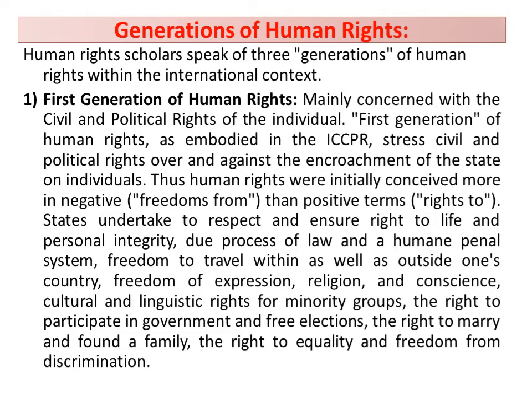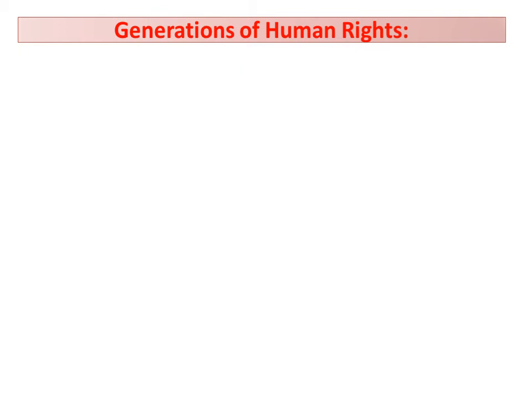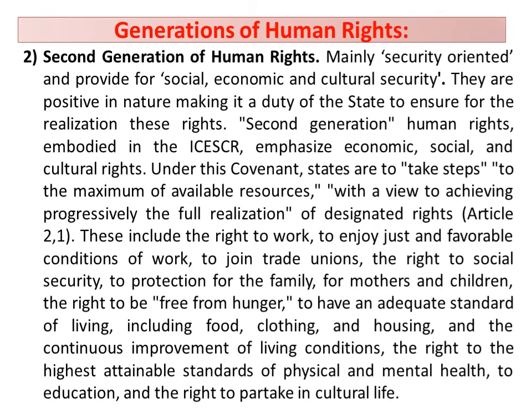So in more detail, look here. First generation of human rights, the ICCPR. The ICCPR convention, 1966, guaranteed a number of human rights. So these rights fall upon the first generation of human rights. And next, second generation of human rights, the International Covenant on Economic, Social and Cultural Rights. That is the second generation of human rights.